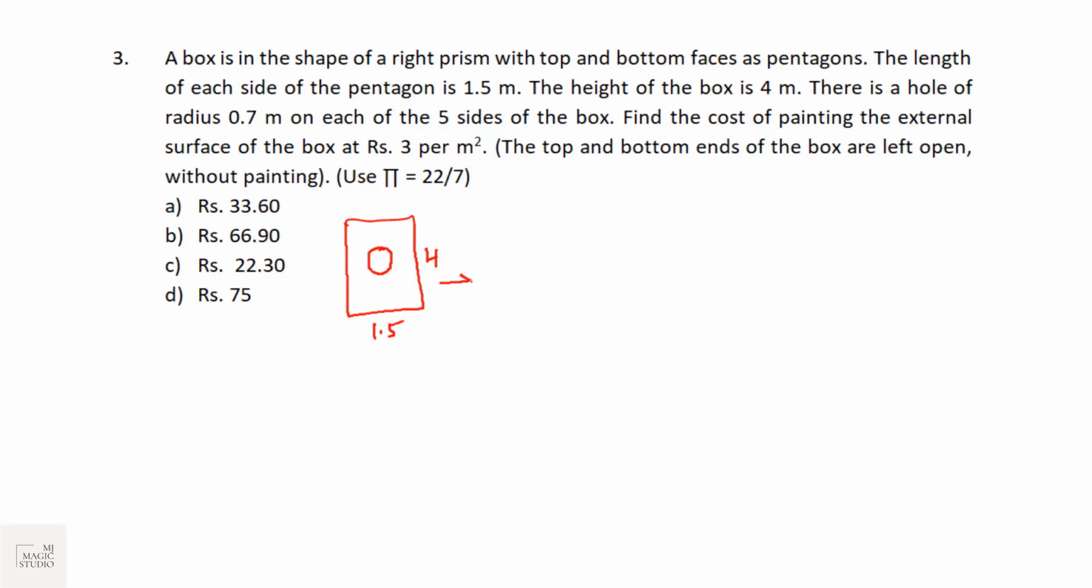So surface area of one face is 4 into 1.5, that is 6, minus the area of this circle. Area of this circle is pi, that is 22 by 7, into r square. R is 0.7, so 22 by 7 into 7 by 10 into 7 by 10. So it would be 1.54. So 6 minus 1.54 is the area, that would be 4.46 meter square.